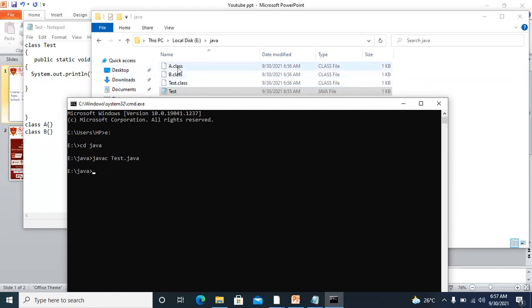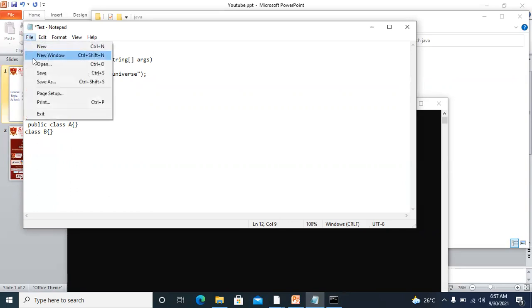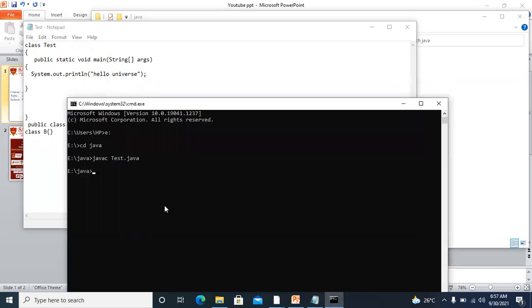Fine. If I write this class as public, so I'm using the public specifier. Logically, there is no reason to make this class public, because this class does not have any main method. But we can do this. Why I'm doing this, I will let you know. See, again I'll try to compile this file.